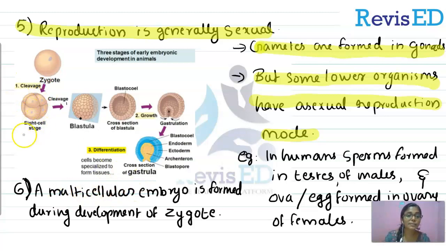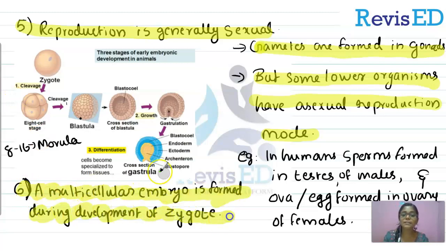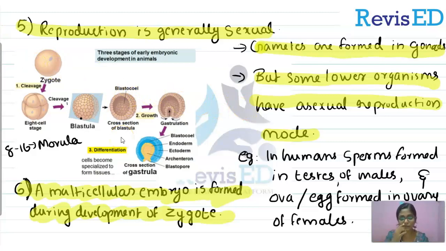As you can see in the picture, the zygote is dividing to form different structures, and this 8 to 16 celled stage is known as morula. As you can see, the embryo is multicellular in each of the steps. So a multicellular embryo is formed during development of the zygote.